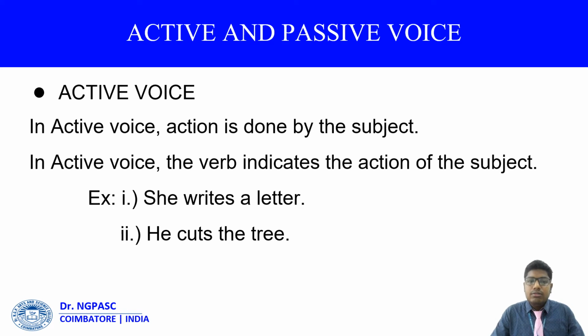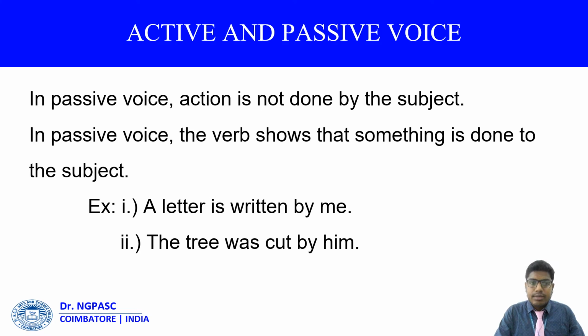In the next slide, we are going to see how active becomes passive. For the same example, in passive voice, the action is not done by the subject. In passive voice, the verb shows that something is done to the subject. Here we find the example, a letter is written by me. The subject comes to the place of the object, and the object comes to the place of the subject. A letter is an object, and it occupies the place of the subject, and you have to indicate whether it is in present or past tense.